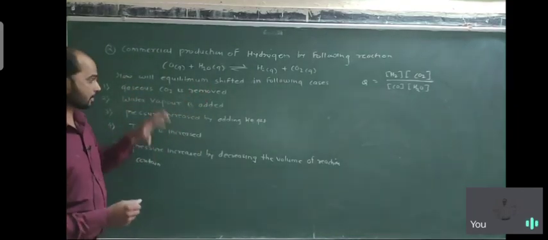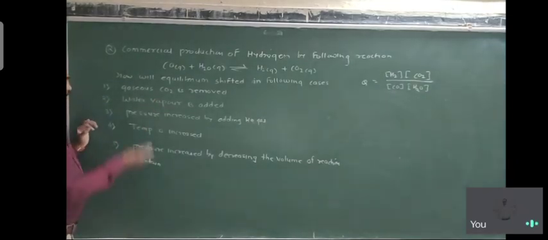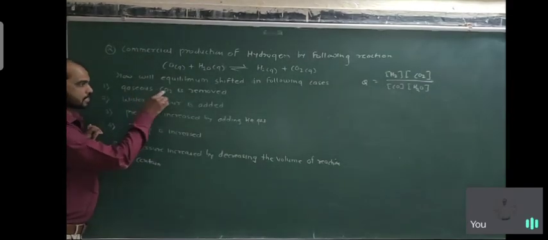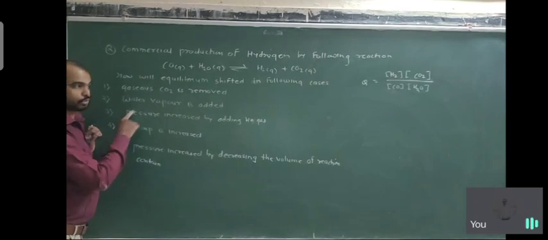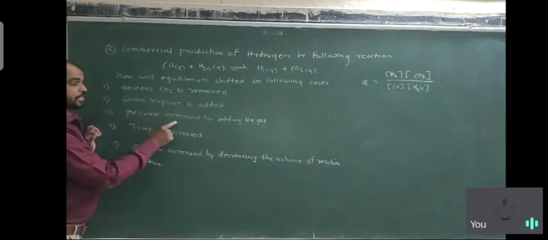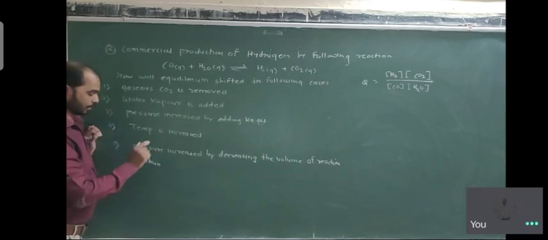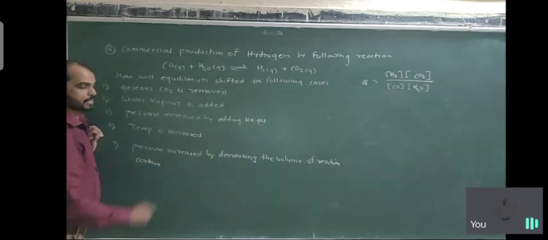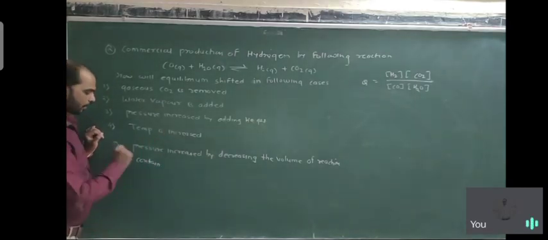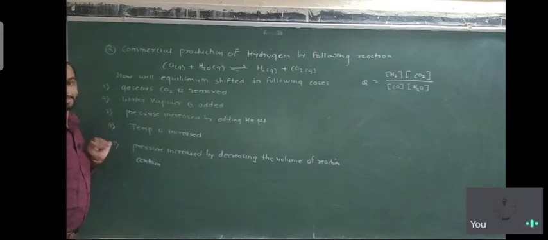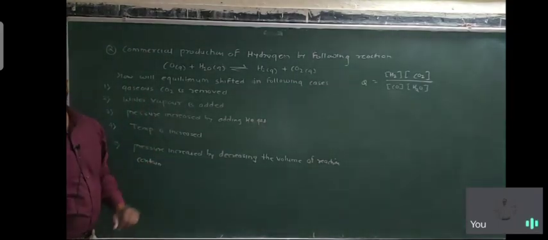Five cases are given. First, gaseous CO2 is removed; second, water vapor is added; third, pressure is increased by adding helium gas; fourth, temperature is increased; and last, pressure is increased by decreasing the volume of the reaction container. We discuss the five conditions one by one.